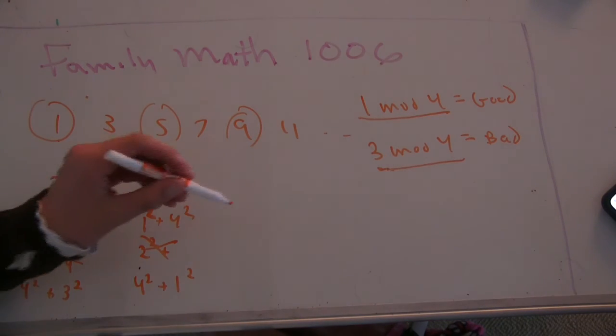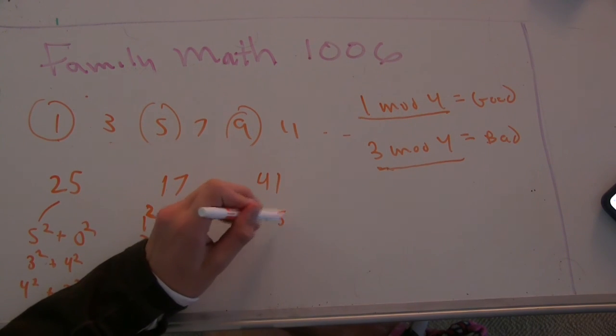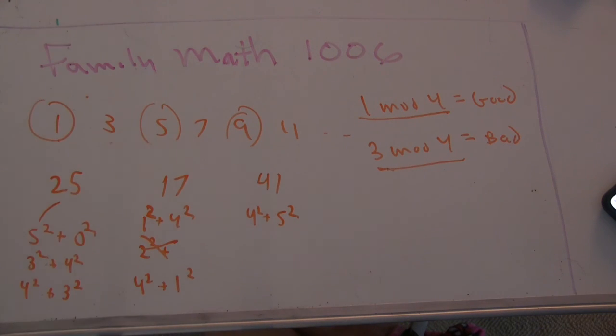Let's pick one last one. Maybe let me just make one up. 41. Okay. That's 1 mod 4. So if you can't do it using 1 squared because 40 is not a square. So 2 squared, no. 3 squared, no. What about 4 squared? So 4 squared plus 5 squared seems to work. Okay. And this is the only way to do it. Yeah, so here's one again that just works only one way. So it kind of shows you that it's even kind of more of a miracle that it works. Oh, it's cool. Yeah, it's really neat.